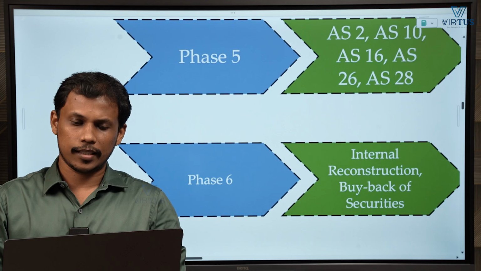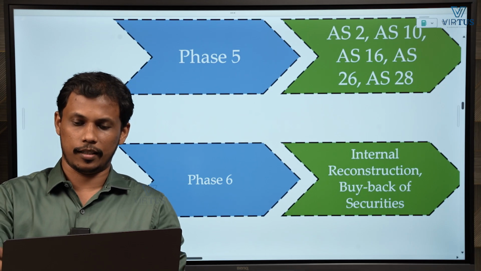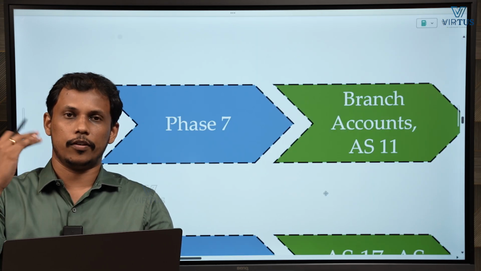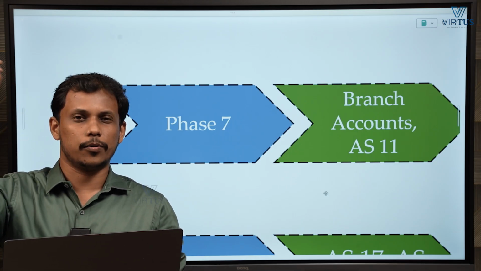Okay, next phase you can come to module 3, where you will be learning internal reconstruction as well as buyback of securities. Next we will be learning phase 7, where you can learn 2 items. One is branch accounts and the other is AS 11.